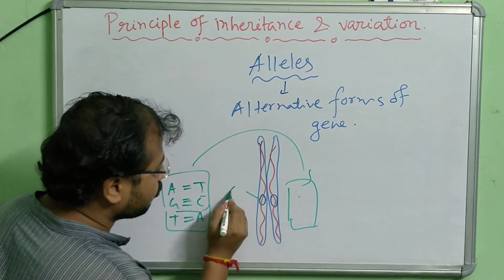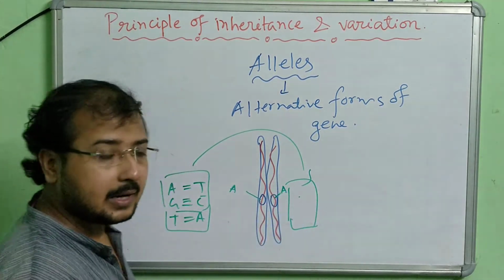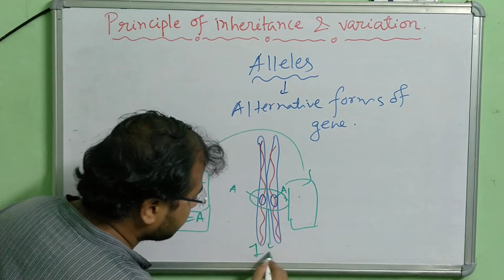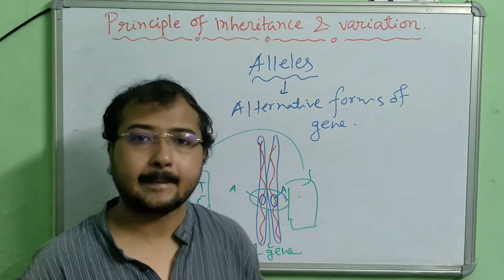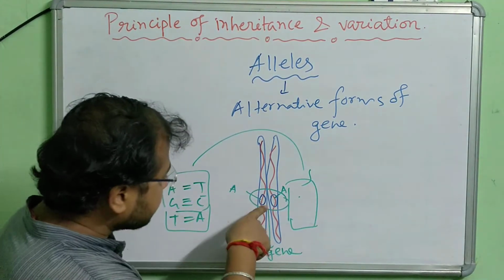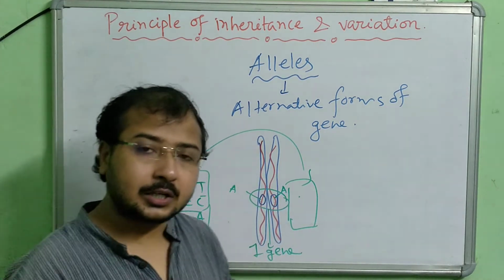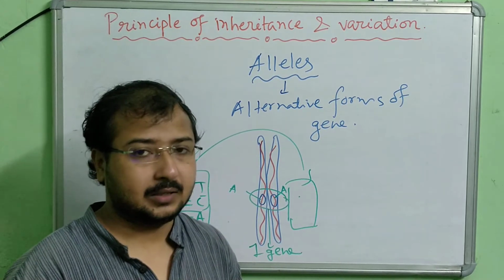So this is one allele, this is another allele, and these two alleles form one gene. Now remember, as they have similar sequencing, they express the same character, right?